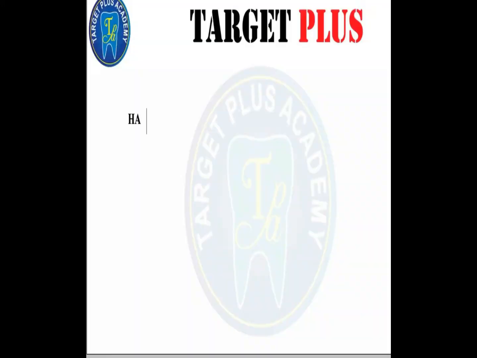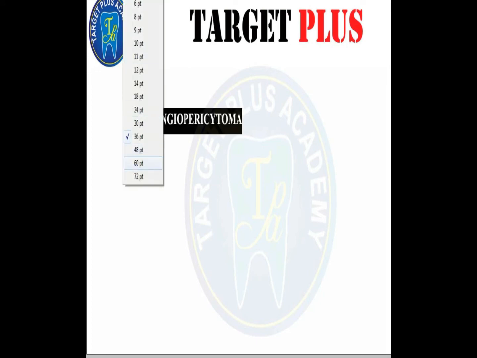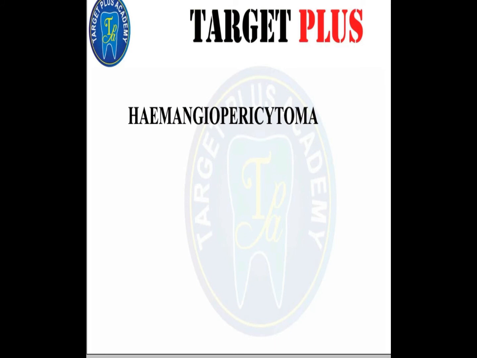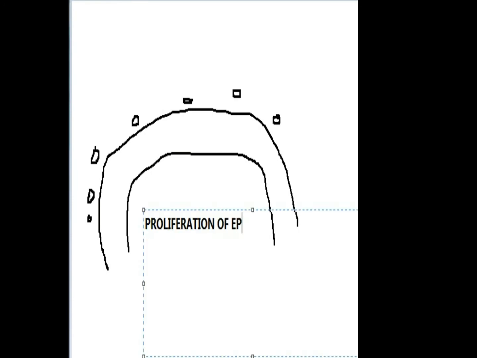Next comes the hemangiopericytoma. It is characterized by proliferation of capillaries surrounded by a mass of round or spindle-shaped cells that are known as pericytes.